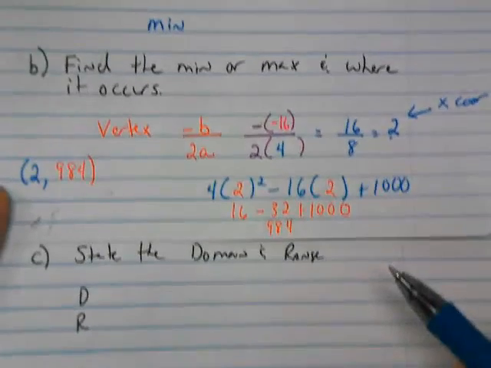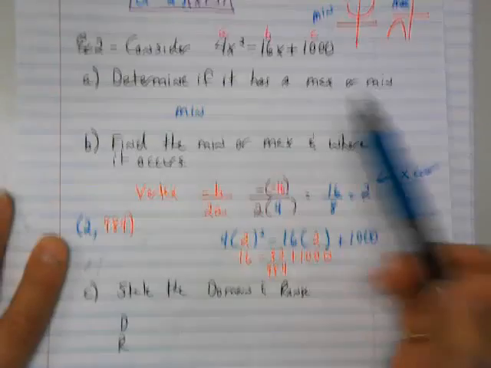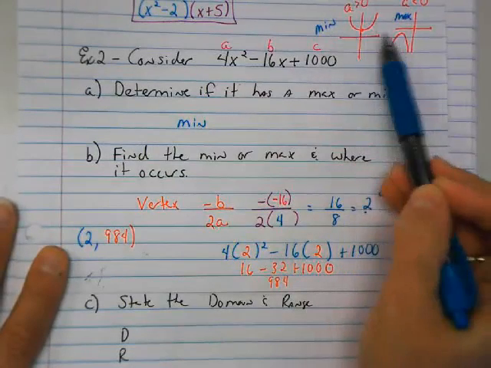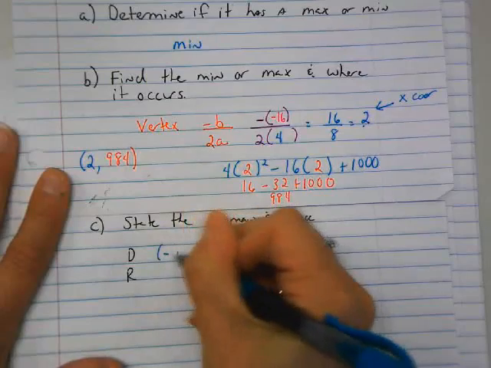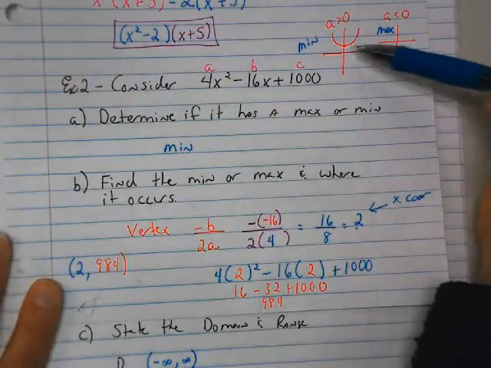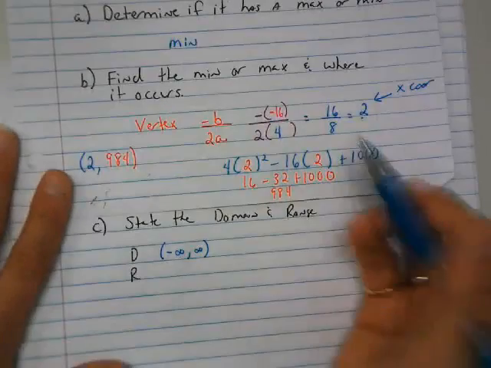So look back at your picture for a minute. I'm going to unzoom so you can see these. We've established that it looks something like this guy. So his domain of this parabola would be all real numbers. So from negative infinity to infinity. And his range would start right here at the vertex and go towards infinity.